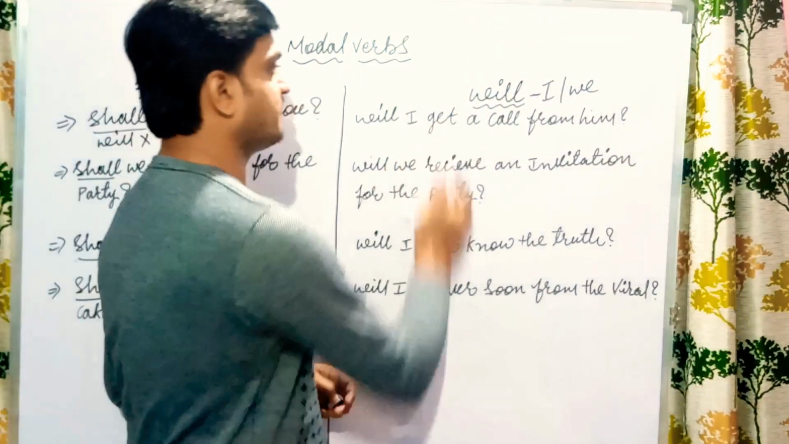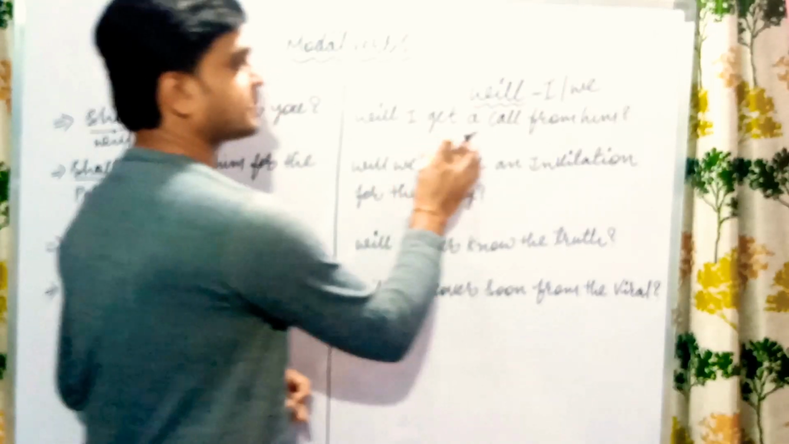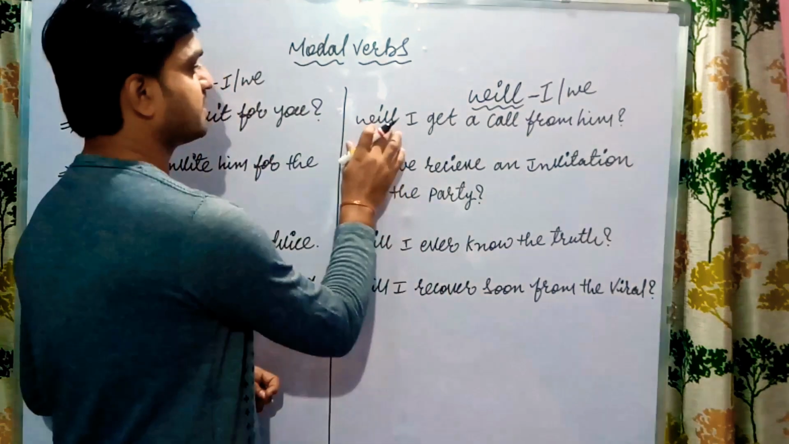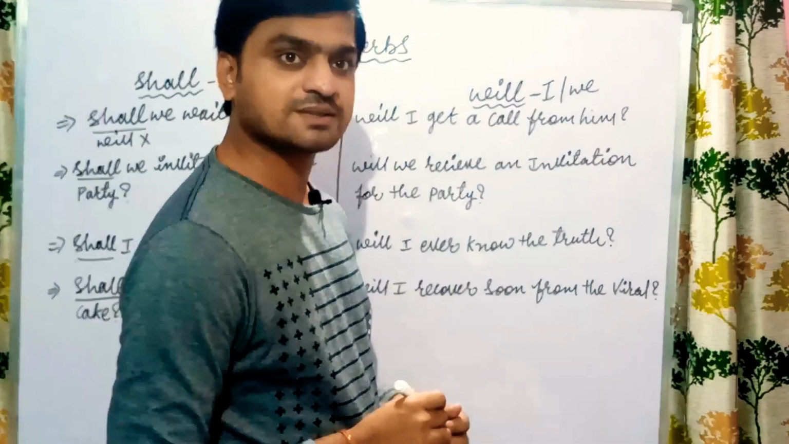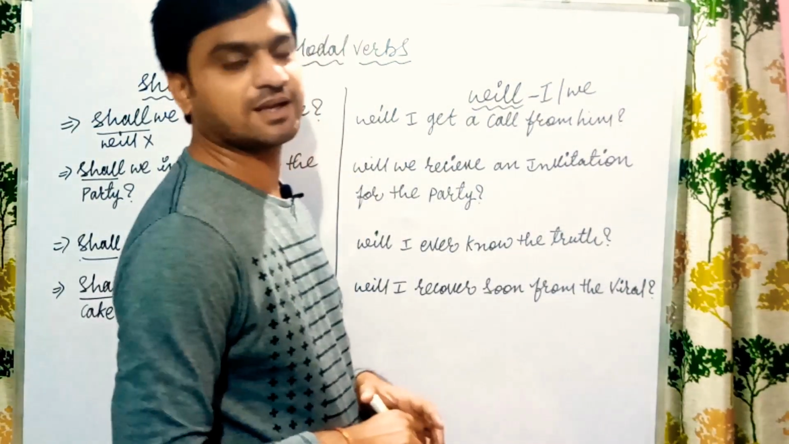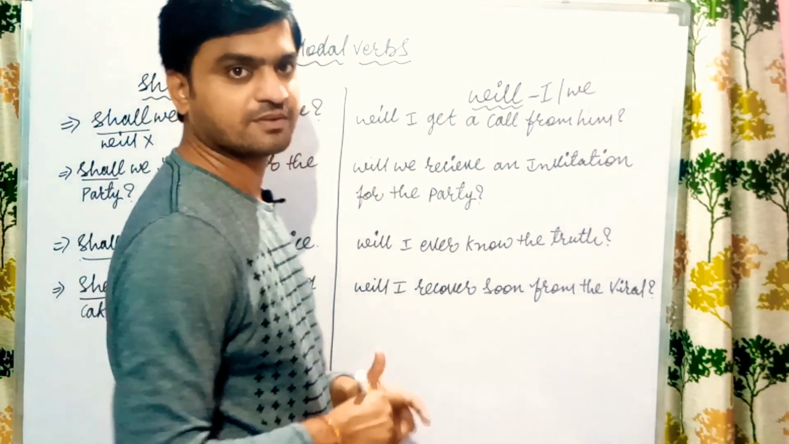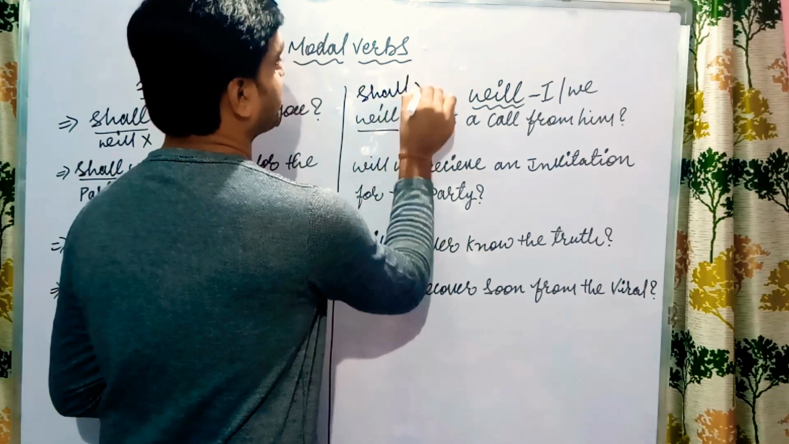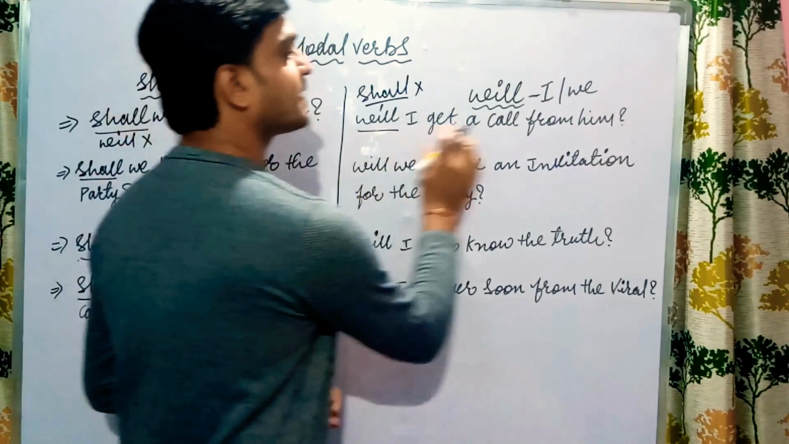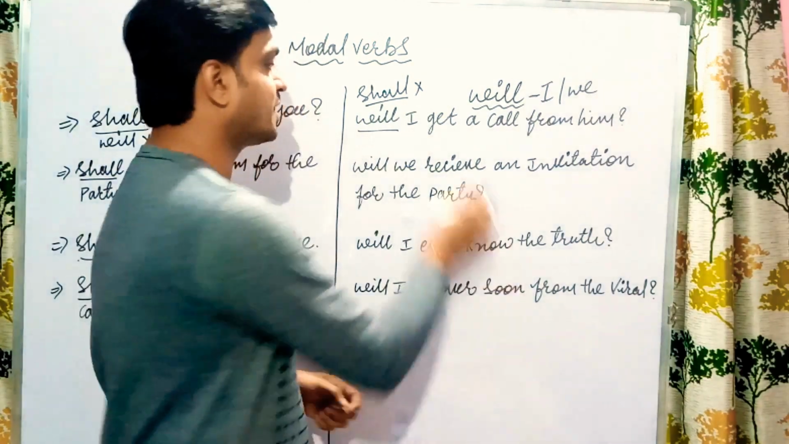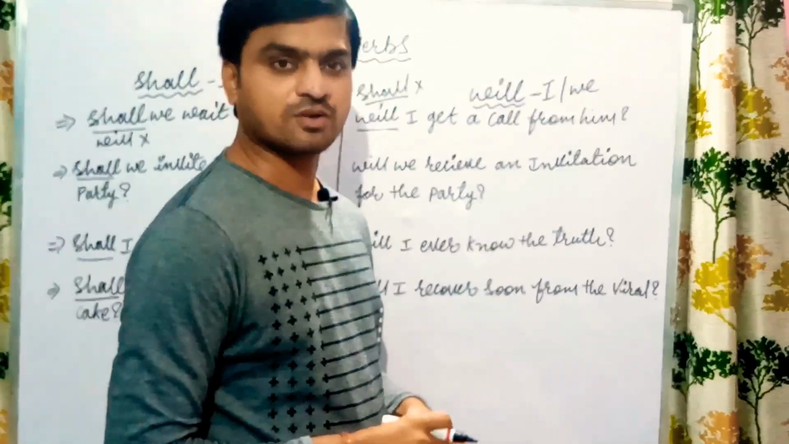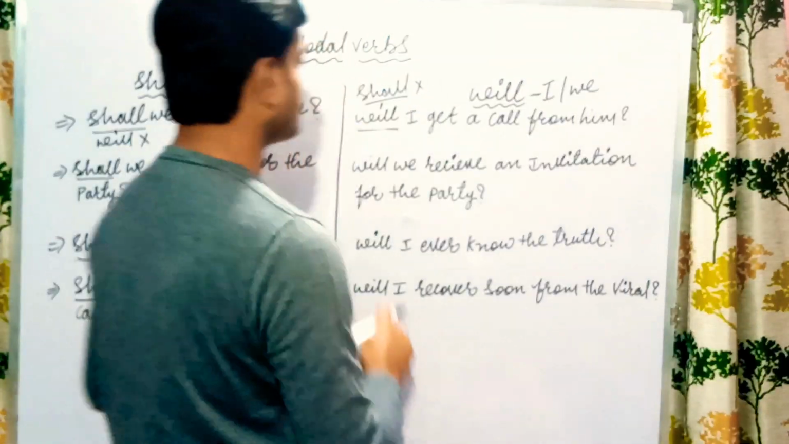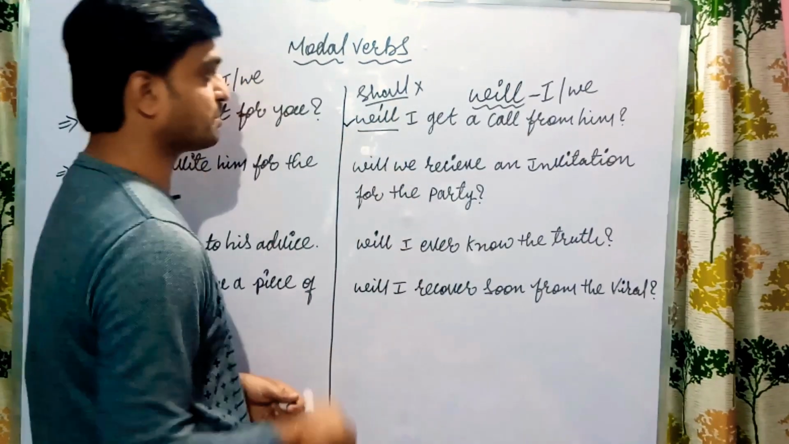And next, coming to will now, will I get a call from him? Will I get a call from him? So here you are asking or you are expecting, but you are not offering. Okay, so here shall I get a call from him is wrong. The correct one is, will I get a call from him? Okay, you are expecting a call from him, so that's why it is an asking one here. So will is correct but not shall.